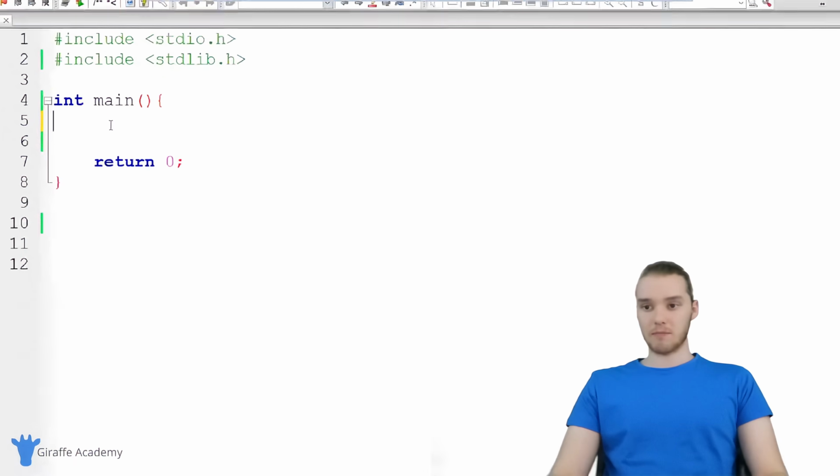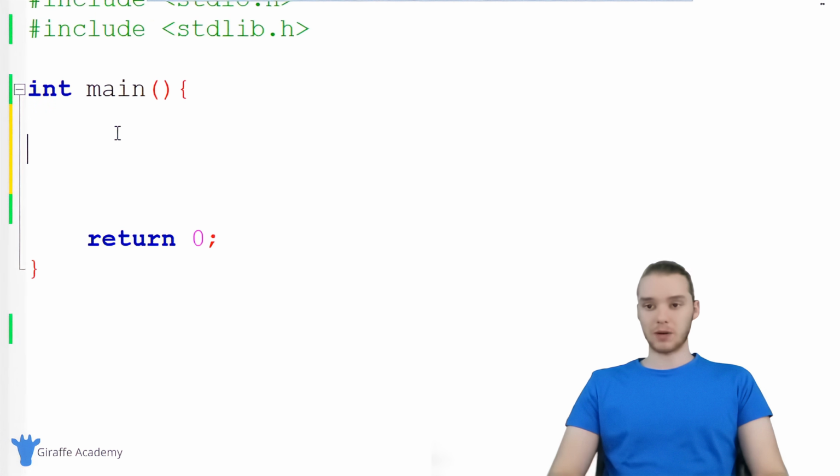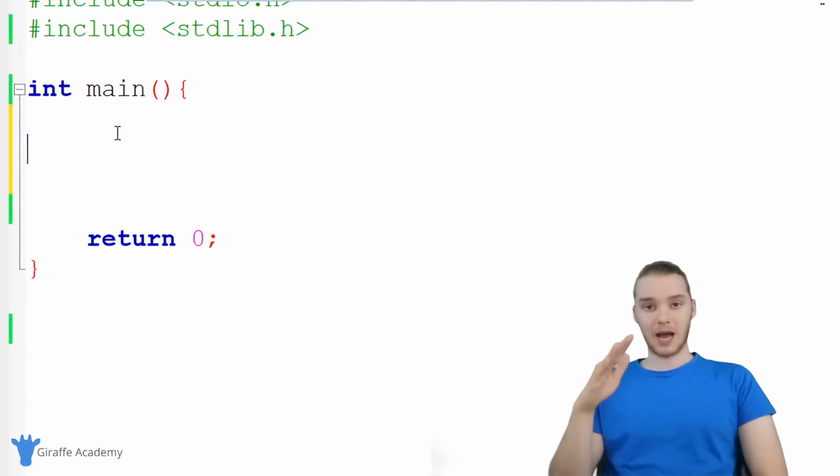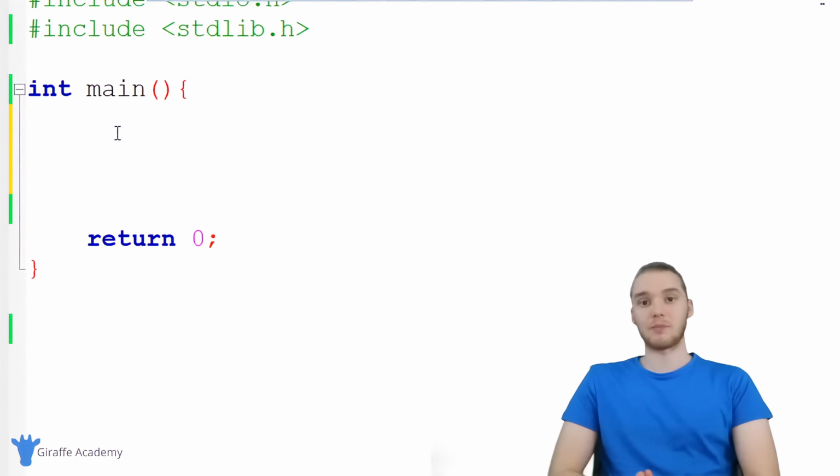So down here, we want to start making our calculator. Basically what I'm going to do is I'm going to ask the user to enter a number. Then I'm going to ask them to enter an operator like plus, minus, division, or subtraction. Finally, we're going to ask them to enter a third number, and then, depending on what operator they specify, so addition, subtraction, whatever, we will perform the correct operation and we'll print out the number.